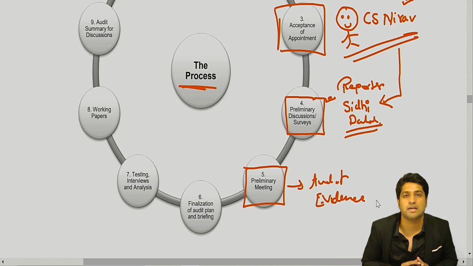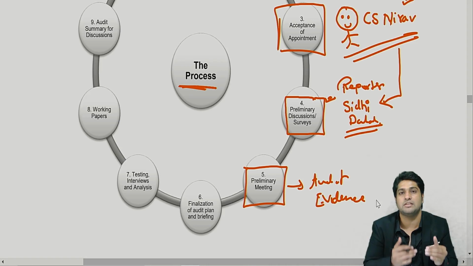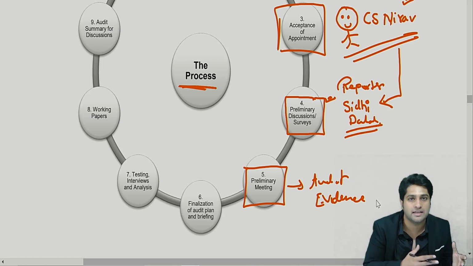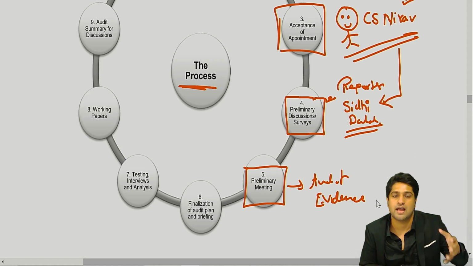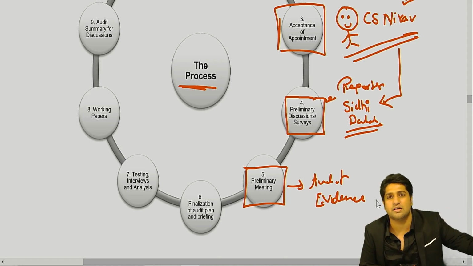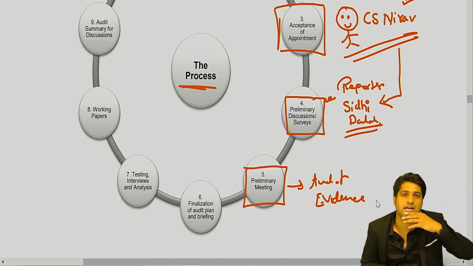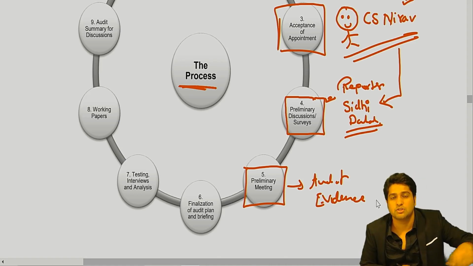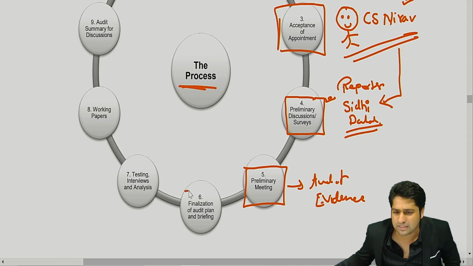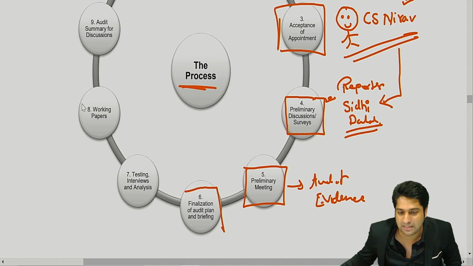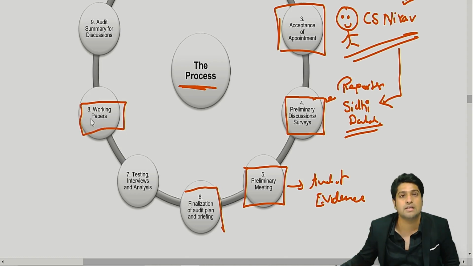Audit evidence are all the proofs on the basis of which you will base your findings and conclude your report. Yes or no? Now this audit evidence could be in the form of checking, maybe the company has not done some filings, you found that out. Maybe the company has given a loan in excess of 186. Maybe the company has given a loan below the bank rate. So all of those things you will keep a note of, and you will maintain all of that in your working papers. Working papers are the work done.